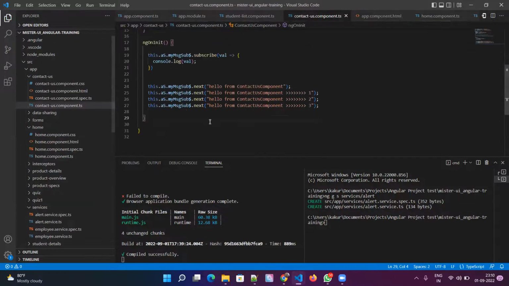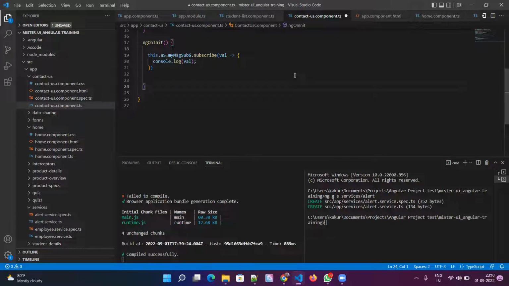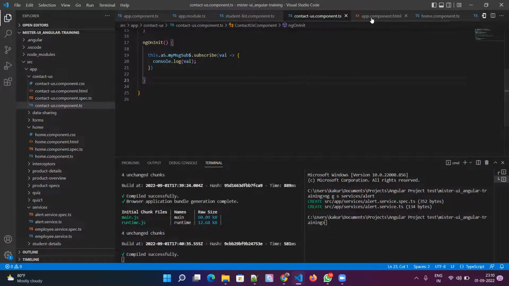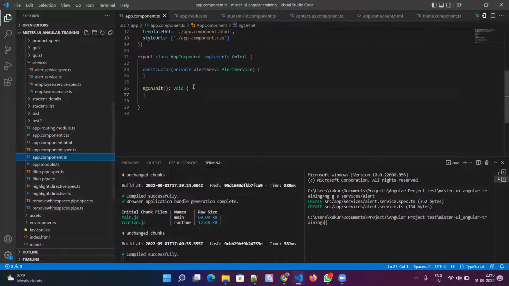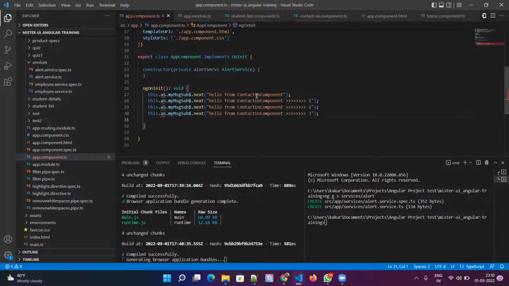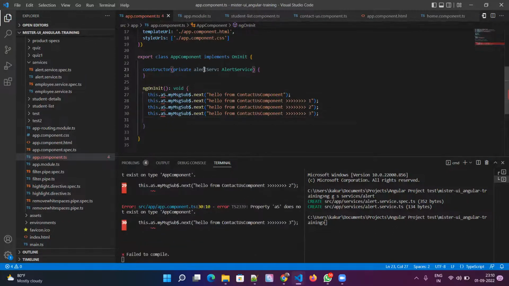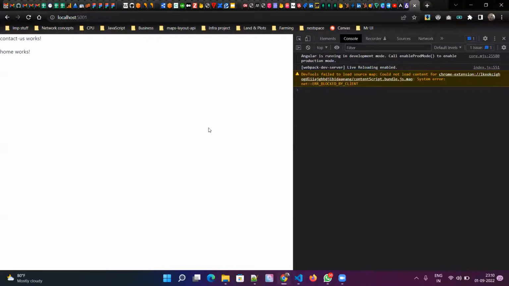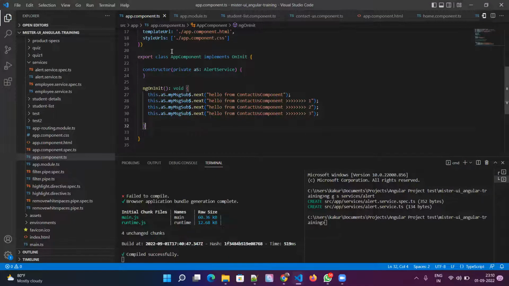We'll do one thing, we'll take out this produce part from here and go to app component and put it here. Okay, so it's not working because the app component will be rendered first and then the other two components will be rendered, right?